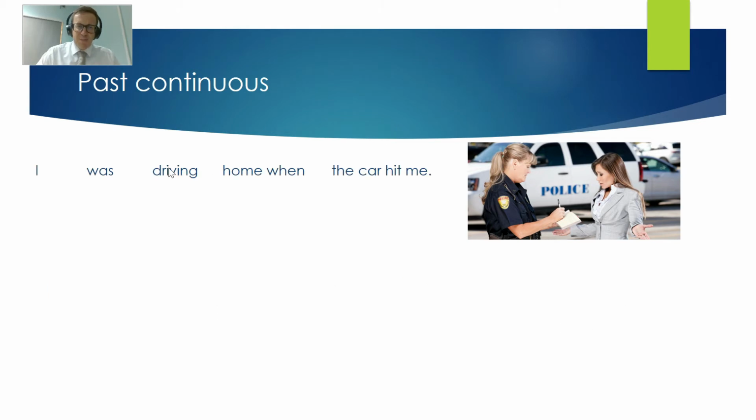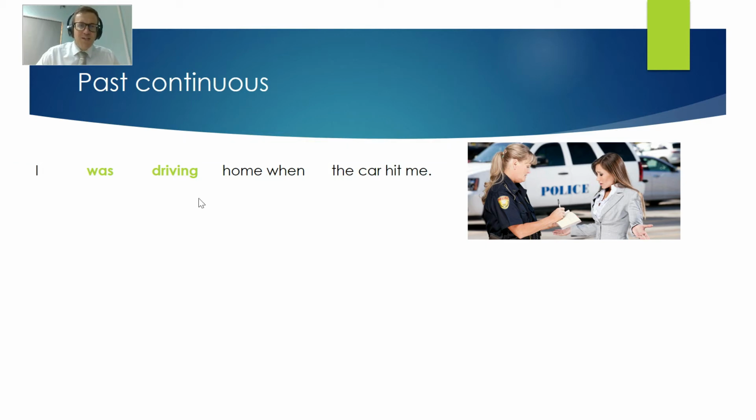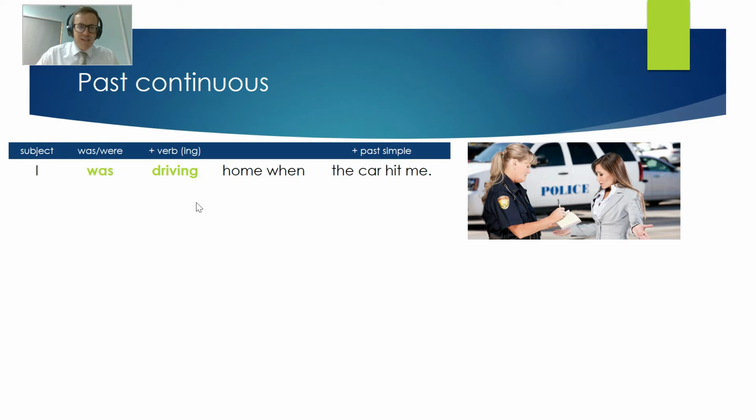We have two things happening in this sentence: was driving and hit. This was driving is past continuous and hit is past simple. So why do we use past continuous? Well, let's look at this timeline. We have two things happening. They're in the past, but the driving is something that happens over a long time. And then the car hit and it stopped the driving.